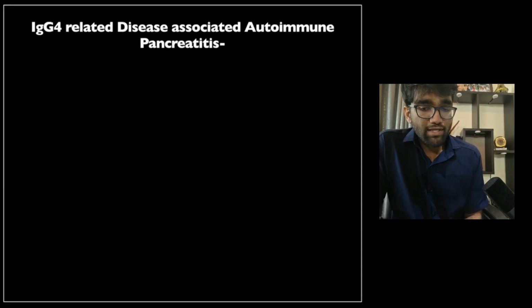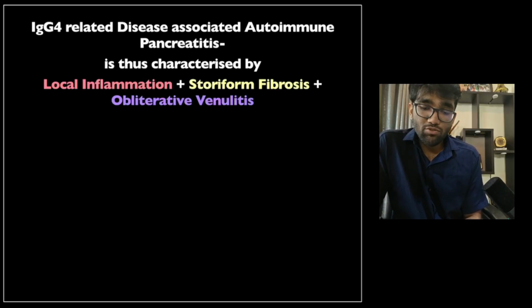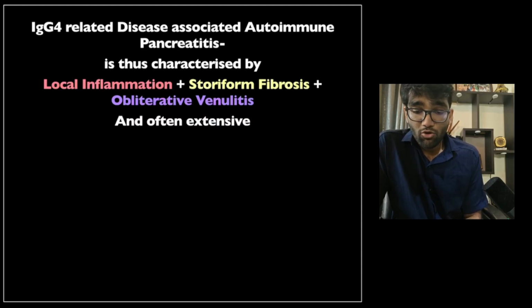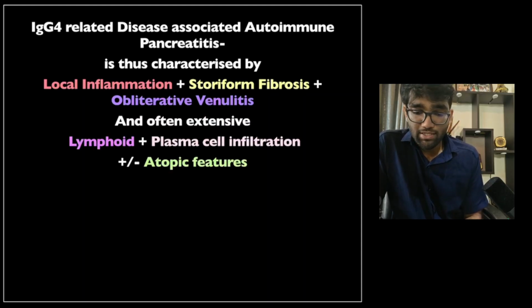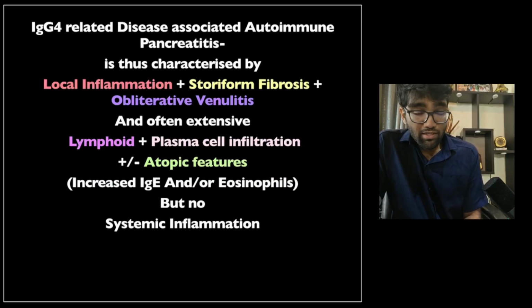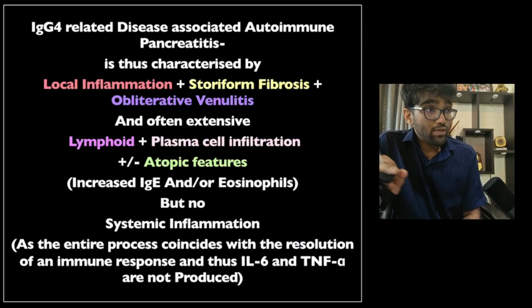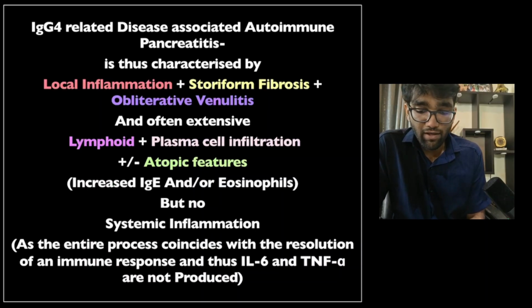So naturally, IgG4 related disease and IgG4 related disease associated autoimmune pancreatitis is thus characterized by local inflammation, not systemic inflammation, storiform fibrosis, which I have described just now, obliterative phlebitis, and often extensive lymphoid plus plasma cell infiltration, plus or minus atopic features, which includes increase in serum immunoglobulin E levels as well as eosinophils. But there is no systemic inflammation, as the entire process coincides with immune resolution. So the interleukin 10 and IL-33 levels are actually very high, and as a result, there is no production of interleukin 6 and TNF alpha in significant quantities.